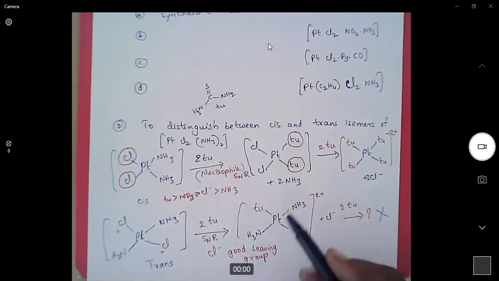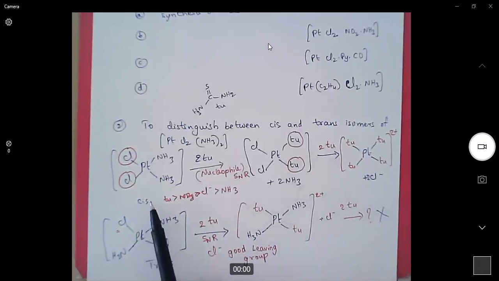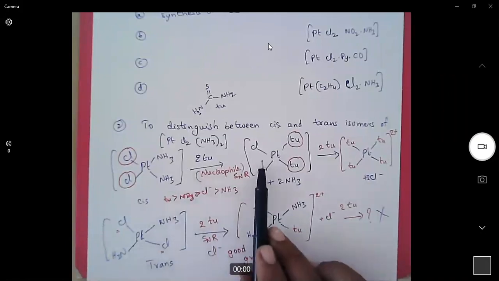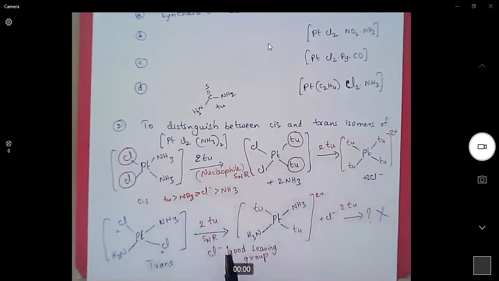Now look at the overall two reactions. When we treat cis complex with thiourea, all the four ligands are replaced, whereas when we treat trans complex with thiourea, only two ligands, that means the two good leaving chloride ligands, are replaced with thiourea. When we draw the reaction scheme, we can explain it. In this case, four thiourea molecules are involved in the reaction. Here, only two thiourea molecules are involved. But how do we explain it experimentally?